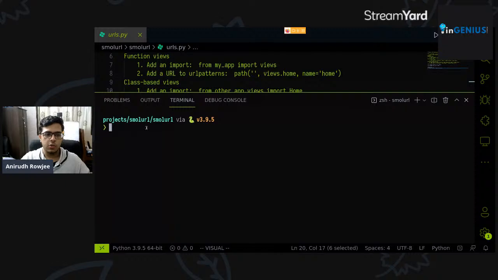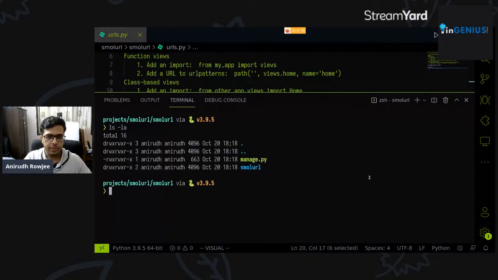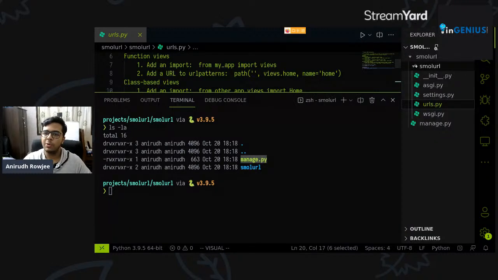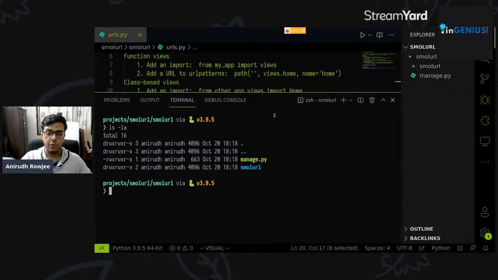Excellent. So we're in the small URL folder at this point, and your shell should usually tell you that you're in a Python environment. Either way, let's just do an ls -la to list out all the files that are there. And you can see that there's a manage.py file present in the folder. So at this point of time, we're just looking at this particular folder. You can see a manage.py and a directory called smallurl, which is good. This is what we want, right?